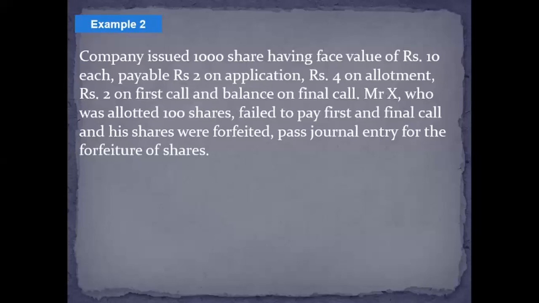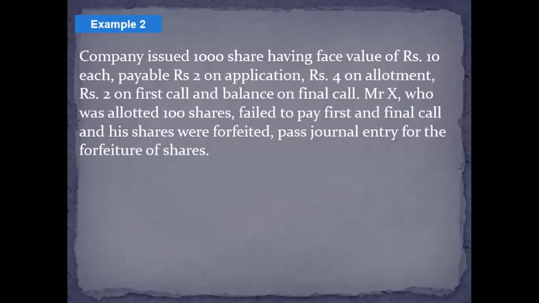It says company issued 1000 shares having face value of ₹10 each, payable ₹2 on application, 4 on allotment, 2 on first call, and balance on final call. Mr. X, who was allotted 100 shares, failed to pay first and final call this time. So, along with the first, he did not pay the final call again in this situation, and accordingly, company has decided to forfeit his share.